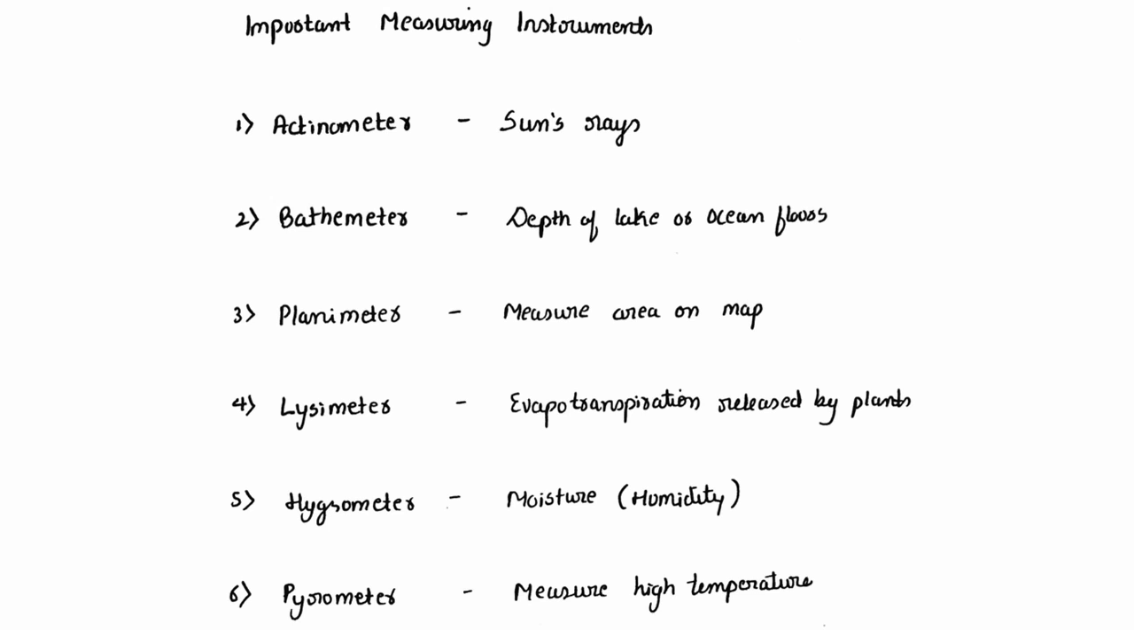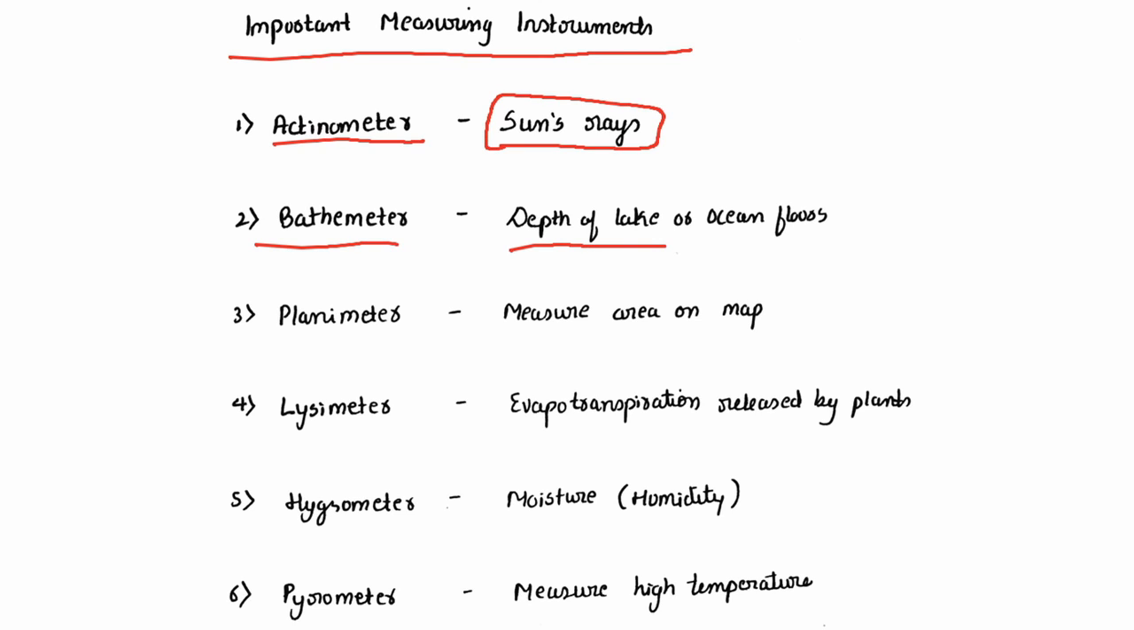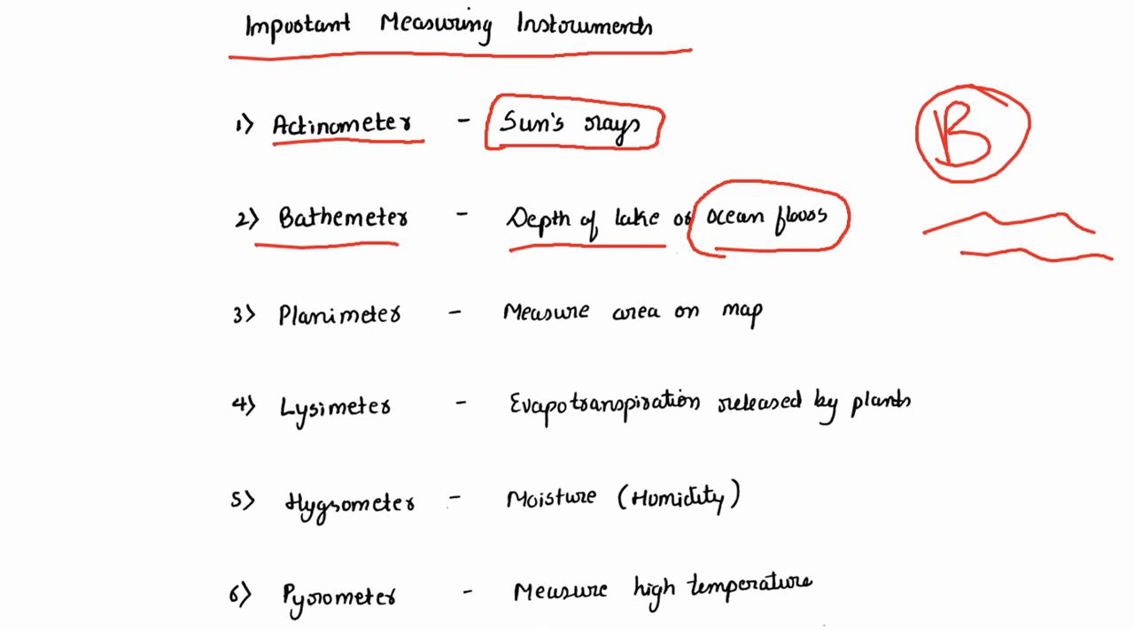Here are some important measuring instruments which are regularly asked. First one is actinometer, for measuring sun rays. Bathmeter is for the depth of lake or ocean floors. You can remember it like this: you go to a lake or ocean to take a bath. That is a bathmeter.